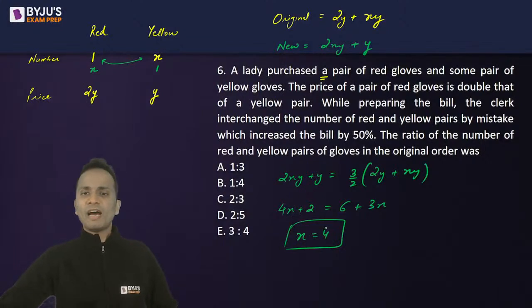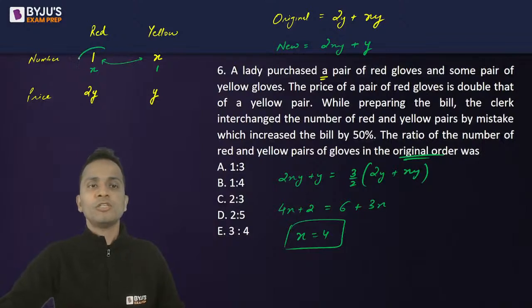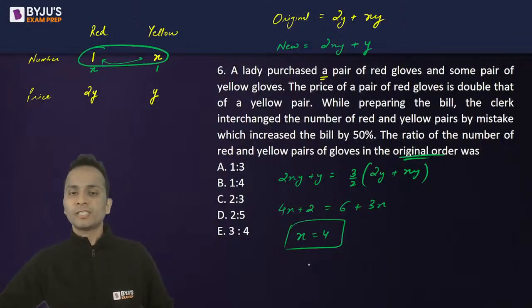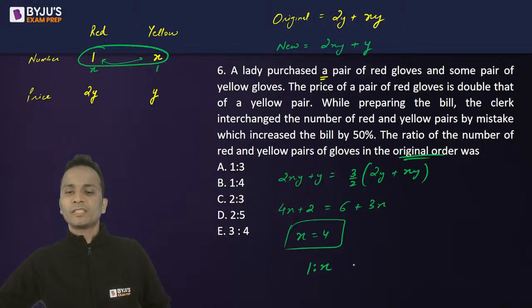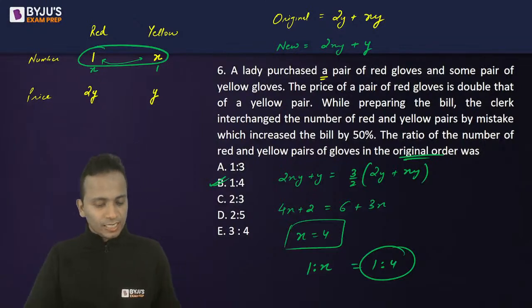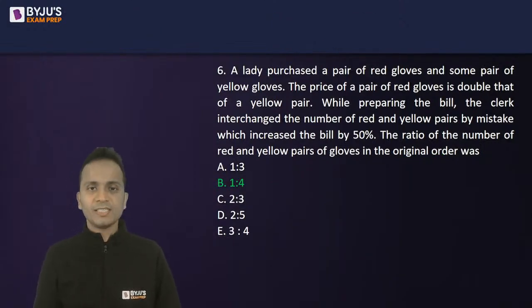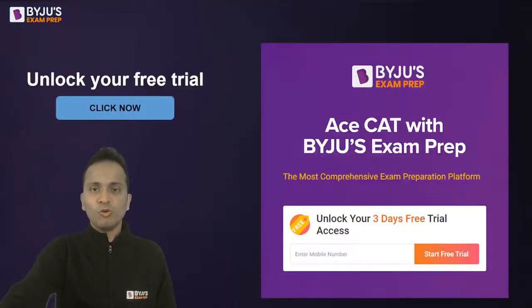Okay, now what do we have to calculate? The ratio of the number of red and yellow pairs in the original order. So original order, the ratio is 1 is to x, that is equal to 1 is to 4. So 1 is to 4, that is option B, correctly given by Gaurav Jain and Shubham Agarwal. So two correct answers. Yes, the correct answer is option B. All right. So that was question number 6. Let's move on.